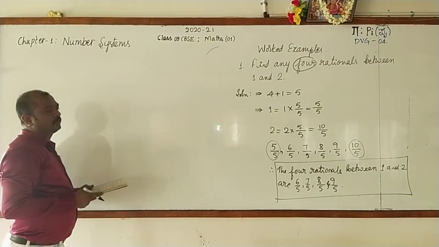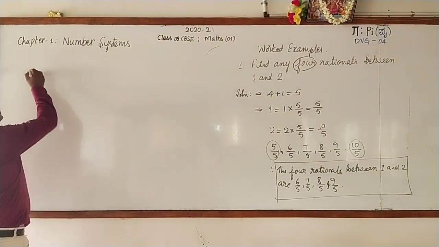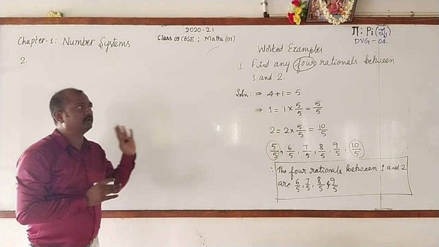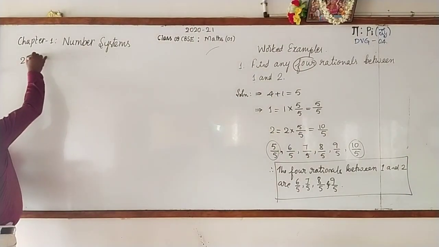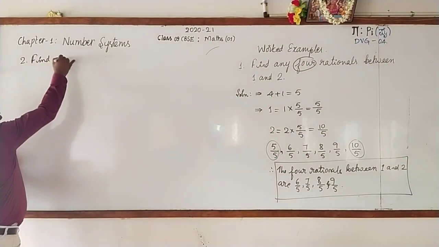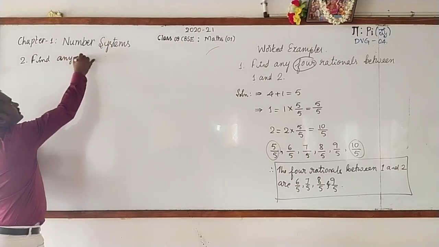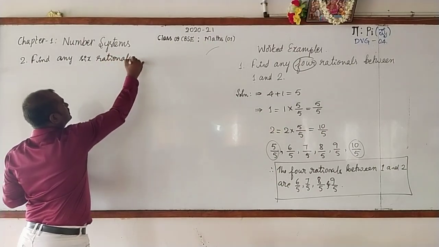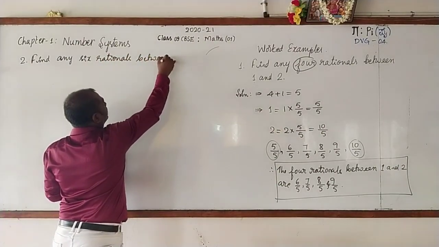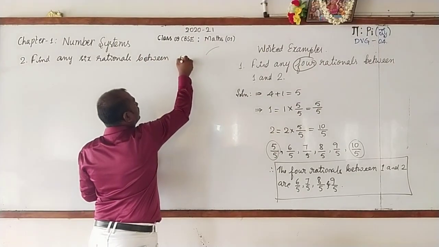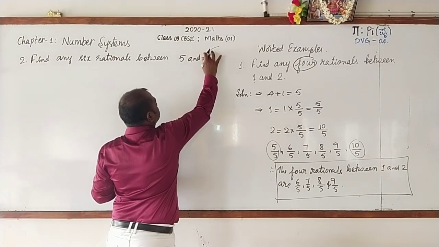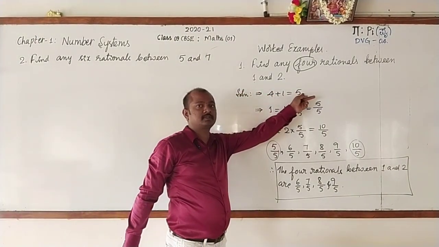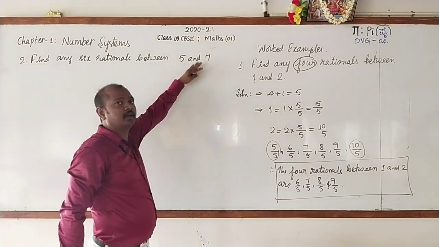Now, I'll go for taking one more example. Shall I? If it is over, then observe. Find any 6 rationals between 5 and 7. Here I have taken consecutive numbers before. Now here I have taken non-consecutive numbers.